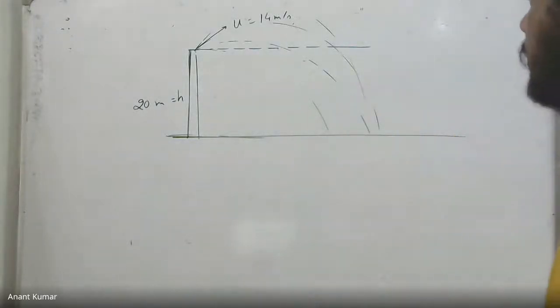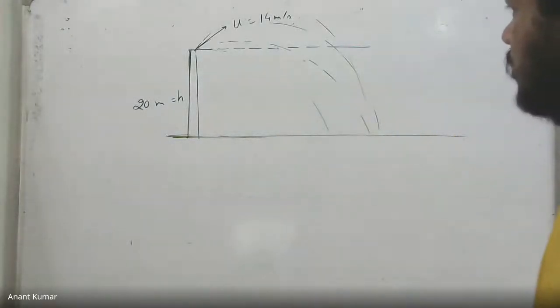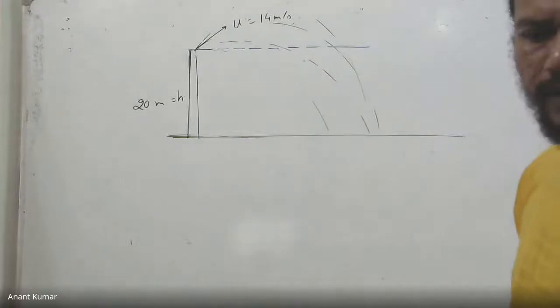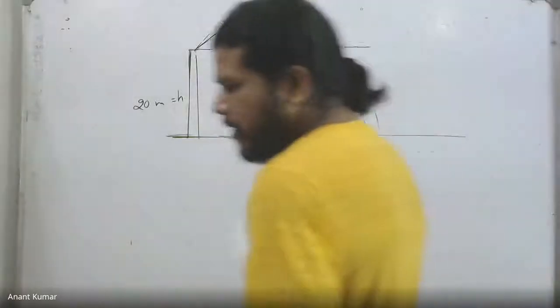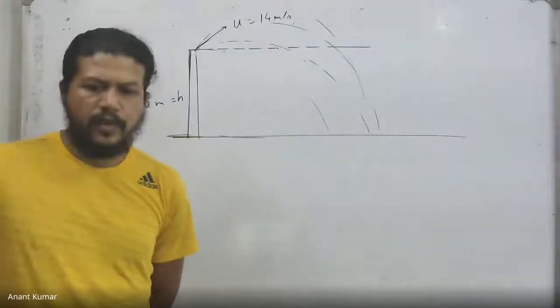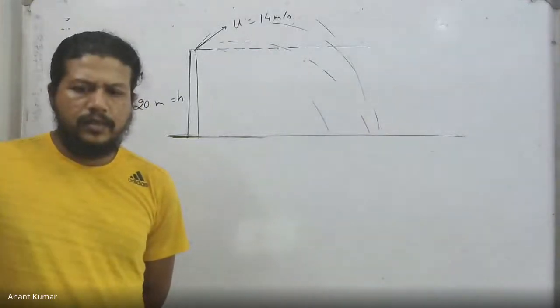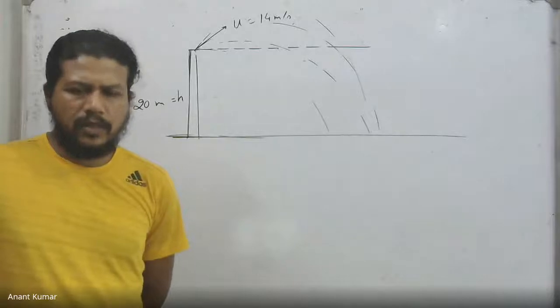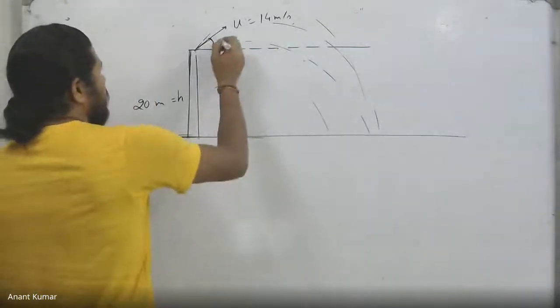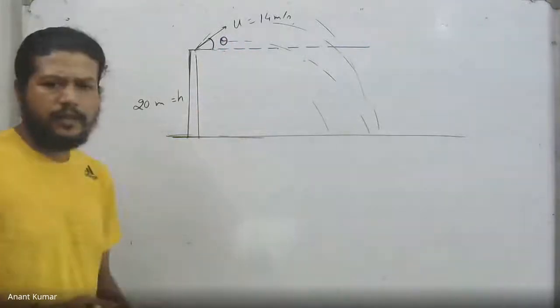Okay, no problem. See, the useful thing in this case, for the highest range, sine square theta should be minimum. Okay, Anik, I'm waiting. Theta is the projection angle, right? Is this the angle theta you have taken?